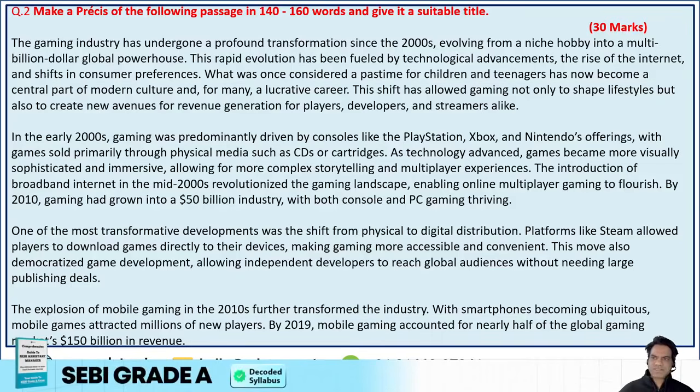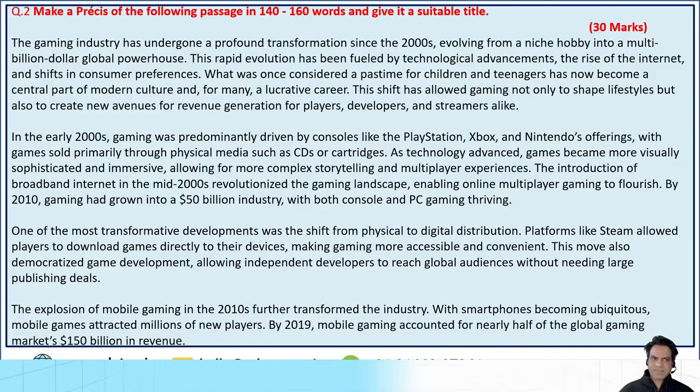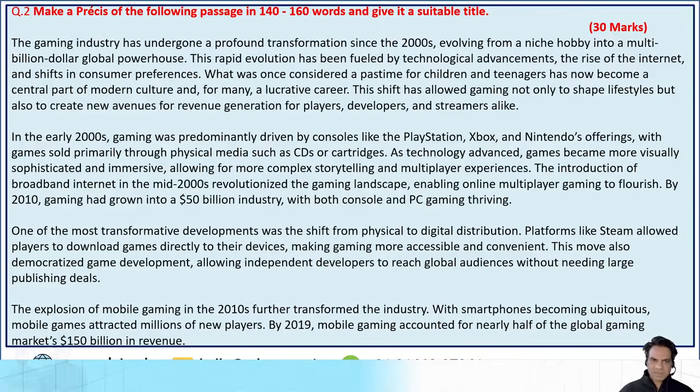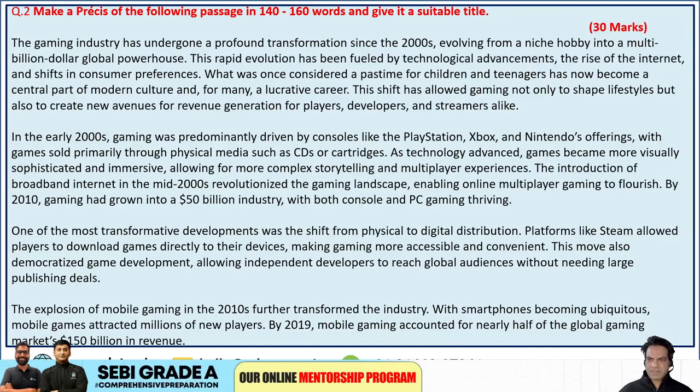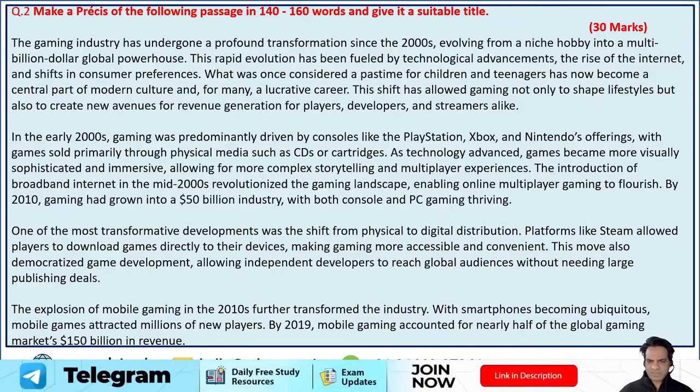Now let's go to the Precis and RC part. The Precis was about, guys, the evolution of the gaming environment. It was about how the gaming industry has undergone a profound transformation since the 2000s, evolving from a niche hobby into a multi-billion dollar global powerhouse. This rapid evolution has been fueled by technological advancements, the rise of the internet, and shifts in consumer preference. Earlier, in 2000, gaming was predominantly driven by consoles like PlayStation, Xbox, and Nintendo's offerings, with games sold primarily through physical media such as CDs or cartridges.